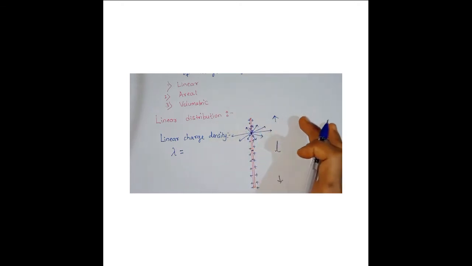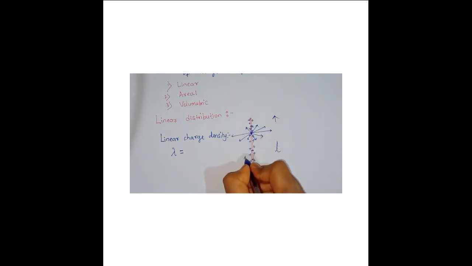So instead, we consider a small part of this, which I'll take as delta L. How many charges might be present in this small length? Counting them, I got the value delta q.